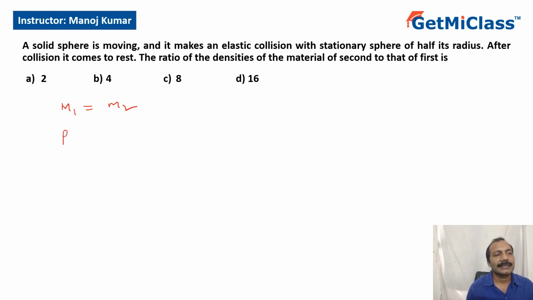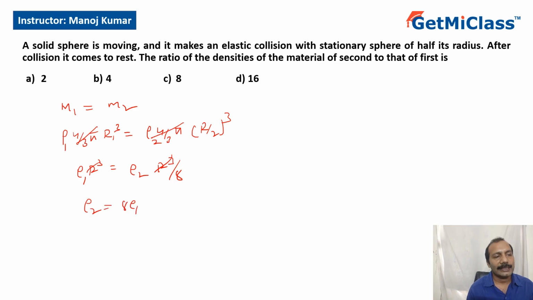If I say density is rho 1, rho 1 into 4 by 3 pi r cube would be equal to rho 2 into 4 by 3 pi, where the radius of the second body is r by 2 whole cube. So 4 by 3 pi cancels. So I'll have rho 1 r cube equal to rho 2 into r cube by 8. So r cube cancels. So rho 2 equals 8 rho 1. That is, the density of the second sphere would be 8 times the density of the first sphere.